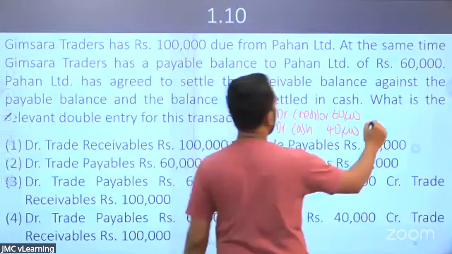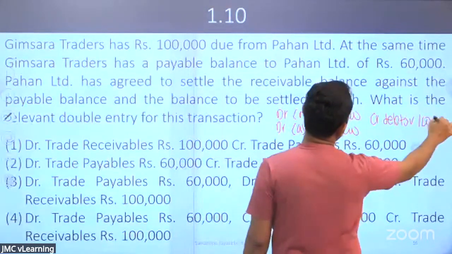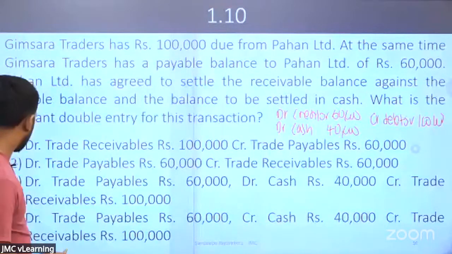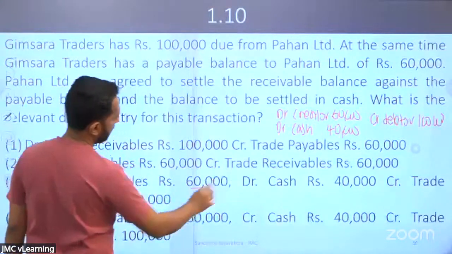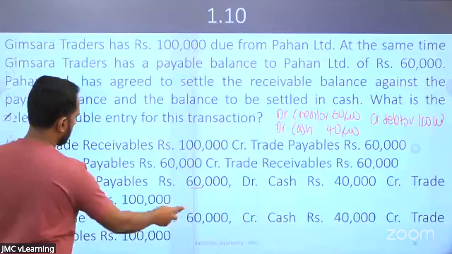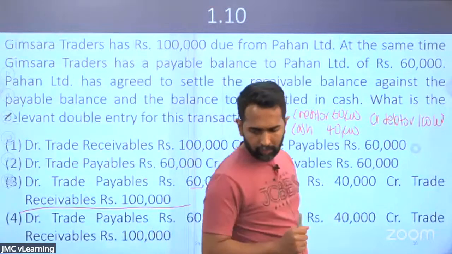And your debtor comes down, credited to debtor 100,000. So the double entry: debited to trade payables 60,000, debited to cash 40,000, credited to trade receivables 100,000. So the correct answer would be the third one.